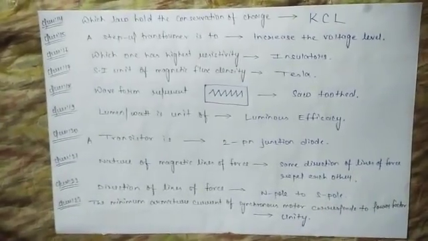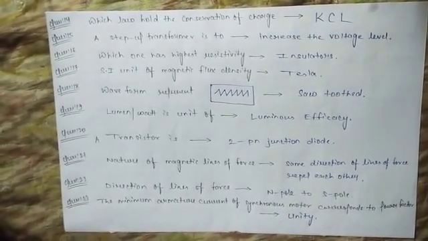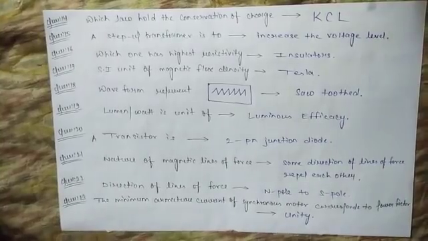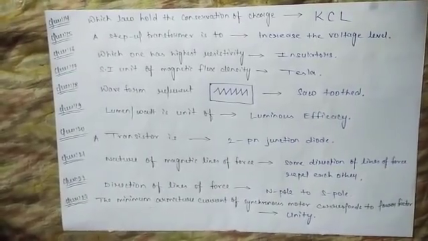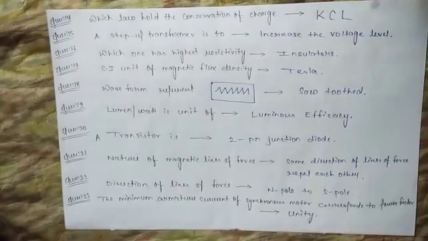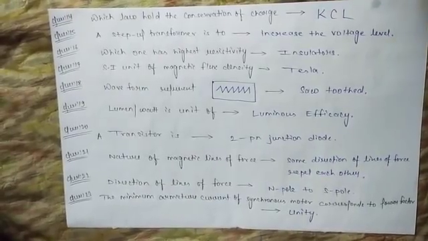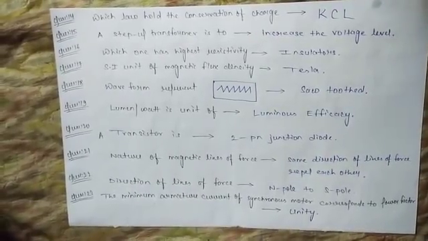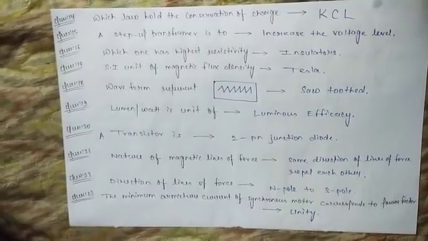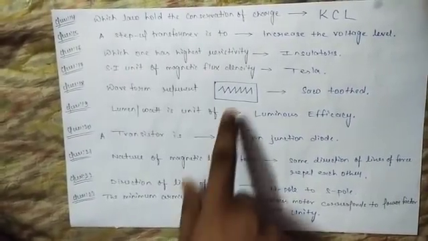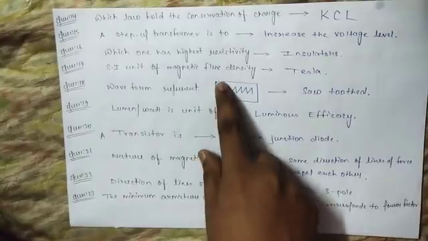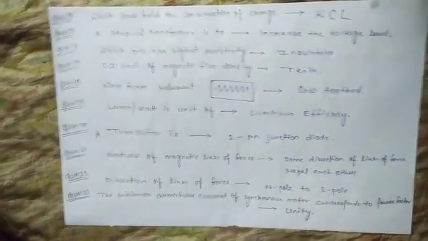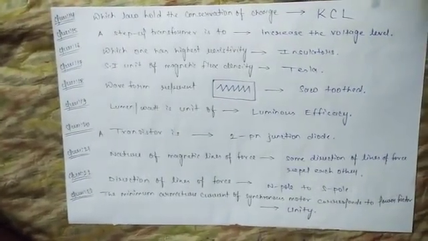Which law holds the conservation of charge? So we all know that it is KCL. The step-up transformer is used to increase the voltage level. And which one has the highest resistivity? The answer is very easy. That is insulator. What is the SI unit of magnetic flux density? That is Tesla.